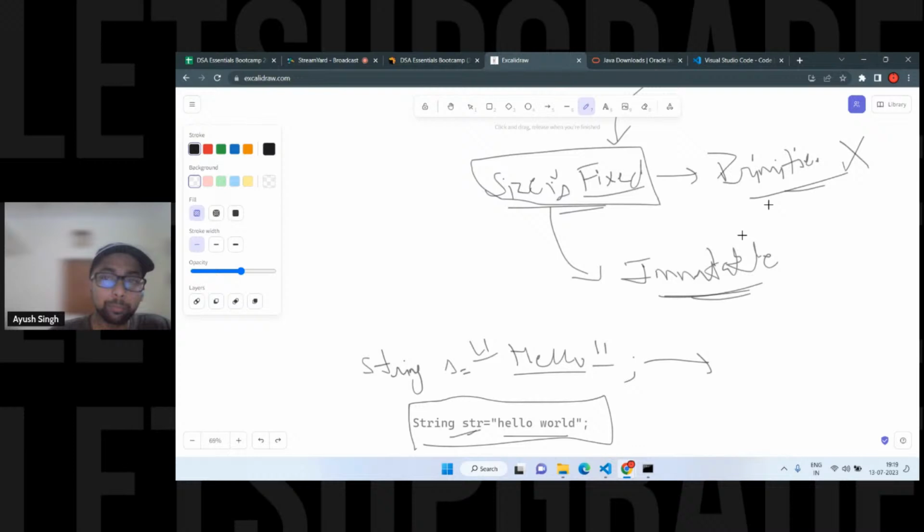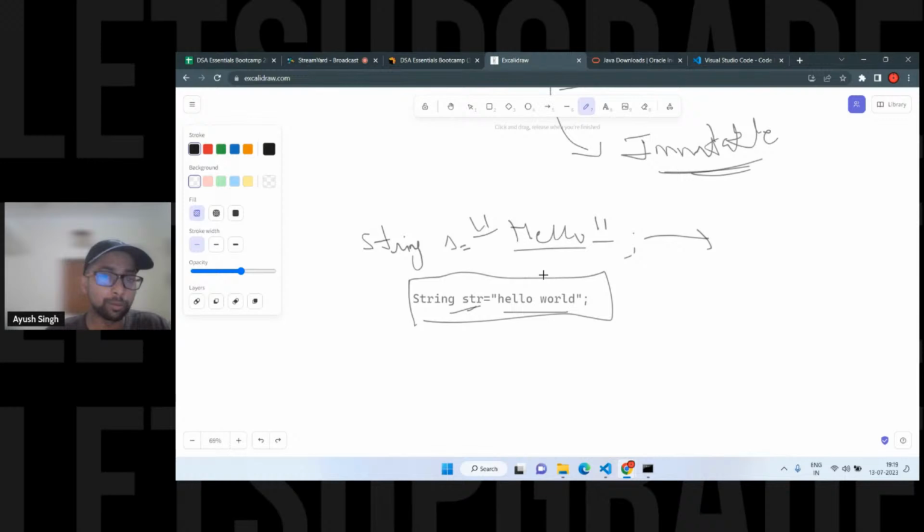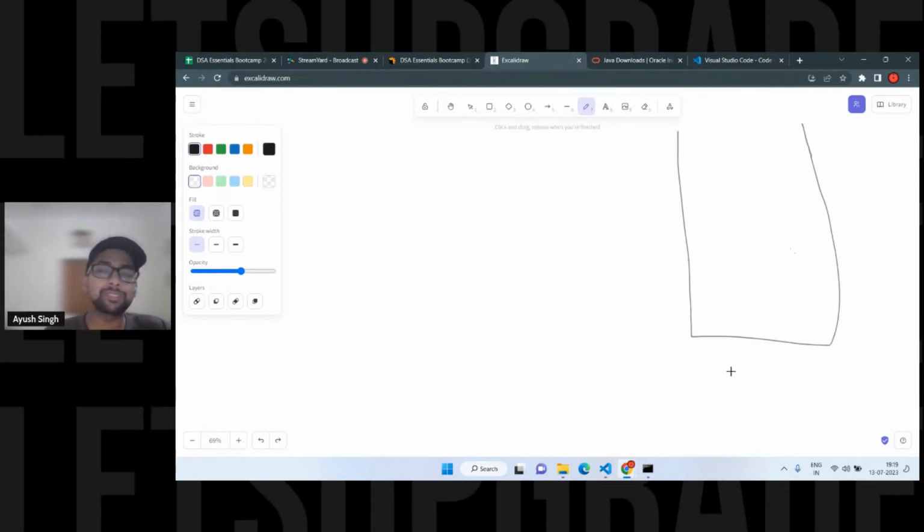Okay, immutable. Then there is a point. Any other way, right? I'm going to tell you the concept of heap memory, which is quite important here. Actually, it uses a string pool, but you can call it heap memory. And I'll tell you why it is immutable.